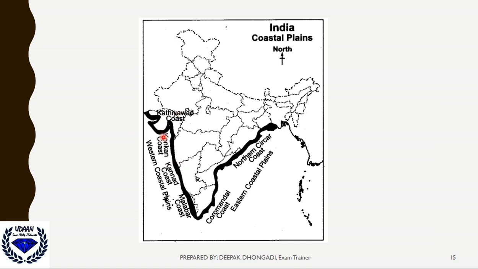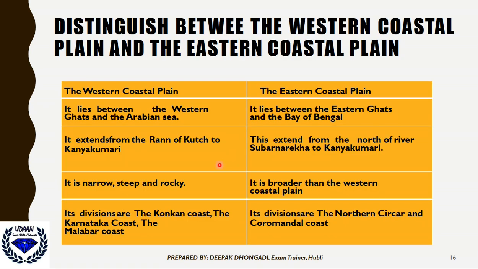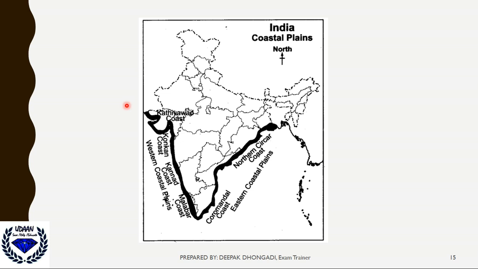The western coastal plain lies between this dark color line, between the Arabian Sea and the Western Ghats. Here are the Eastern Ghats and the Bay of Bengal. So the eastern coastal plain lies between the Eastern Ghats and the Bay of Bengal. It extends from Rann of Kutch to Kanyakumari.